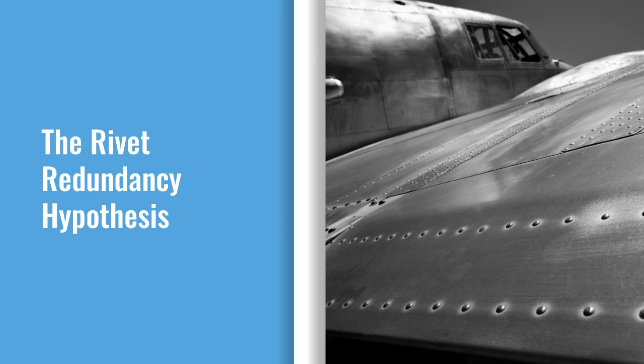This is the principle of the rivet redundancy hypothesis, which basically states that if you get rid of too many species in an ecosystem due to disturbances, the ecosystem will ensue ecological damage that might not be replaceable.